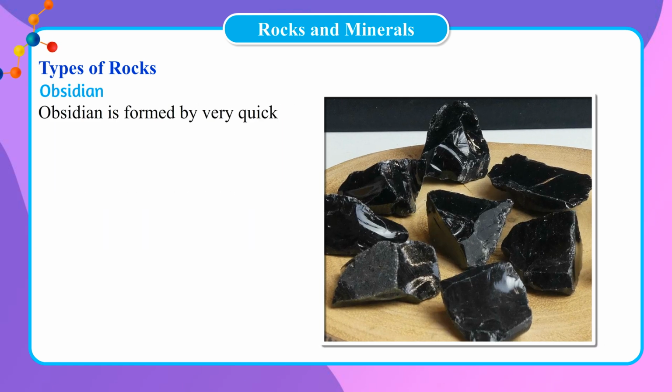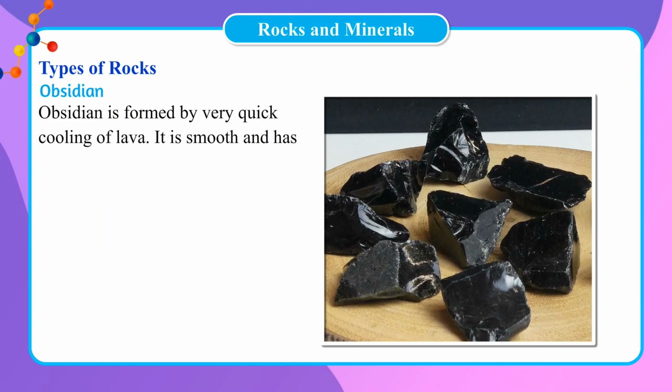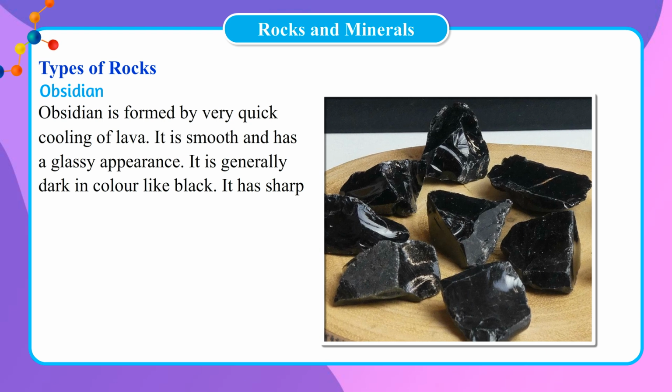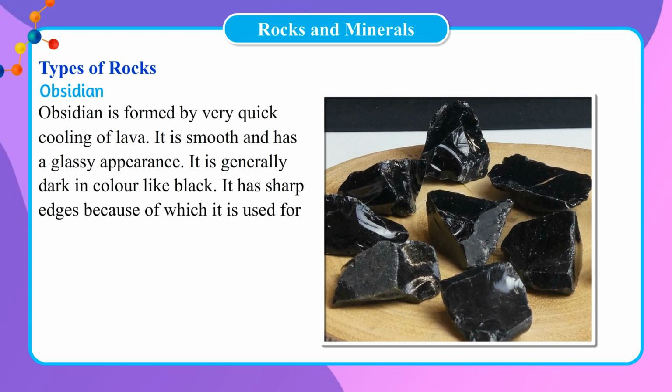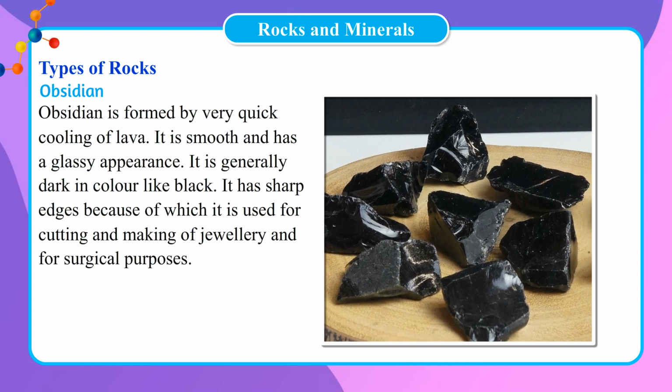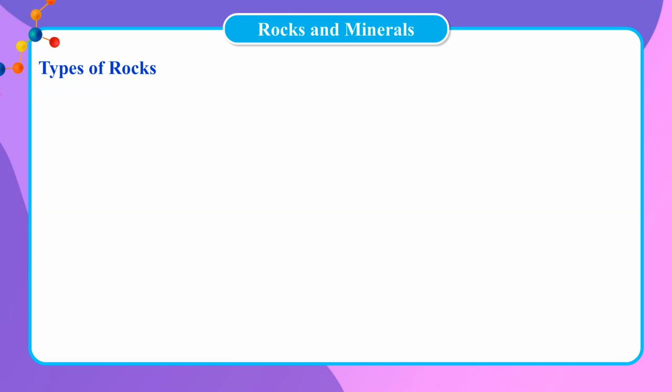Obsidian. Obsidian is formed by very quick cooling of lava. It is smooth and has a glassy appearance. It is generally dark in color like black. It has sharp edges because of which it is used for cutting and making of jewelry and for surgical purposes.